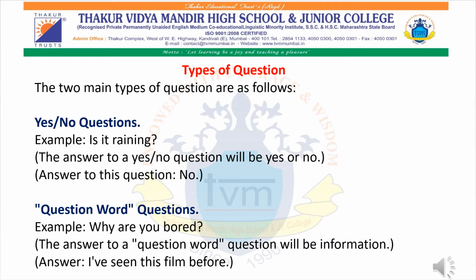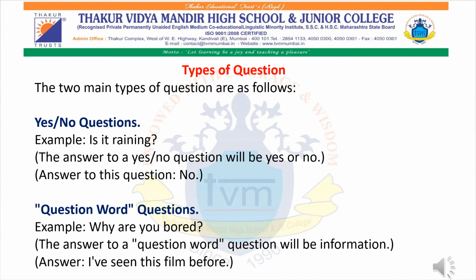For example, if you ask any other person, "Is it raining?" he will answer either yes or no. But when we ask, "Why are you bored?" then we are expecting that person will give us brief information about why exactly he is bored. So we have two types of questions: yes-no questions and question word questions. Example, "Is it raining?" The answer can be either yes or no.